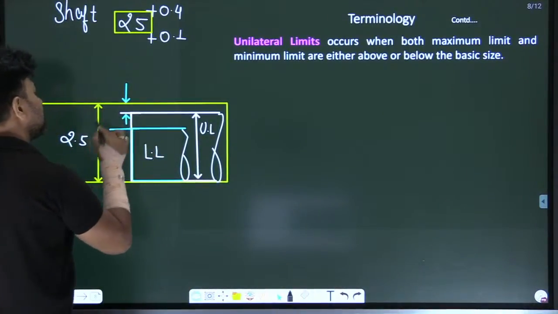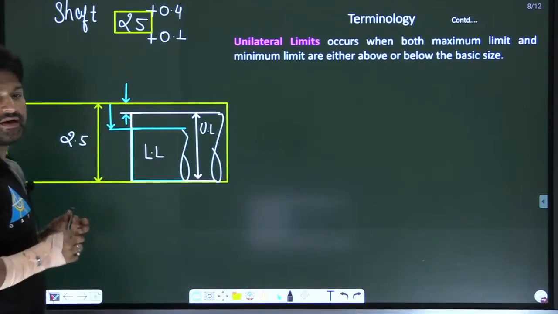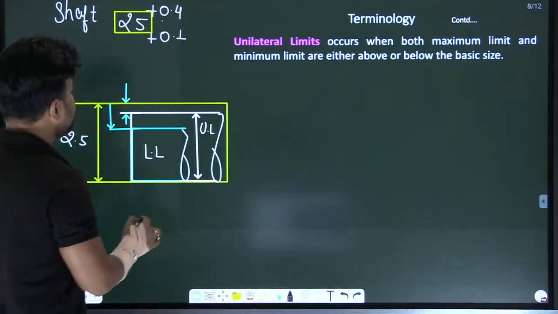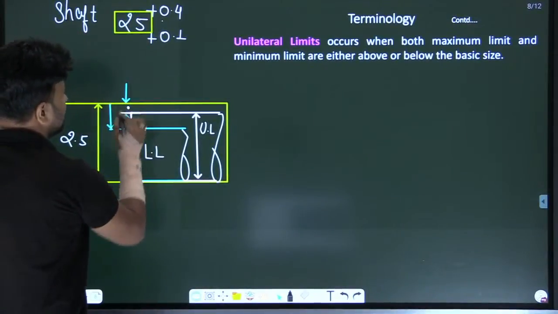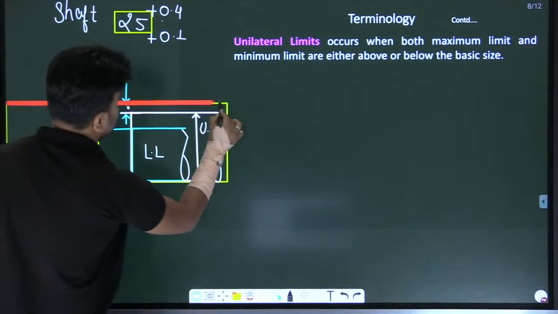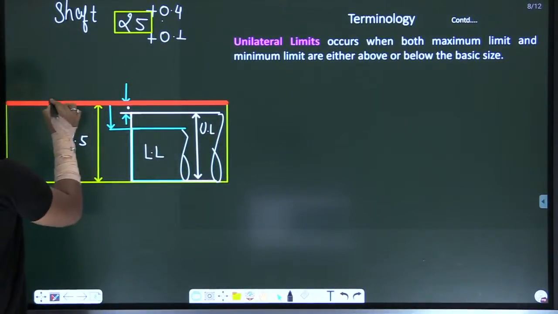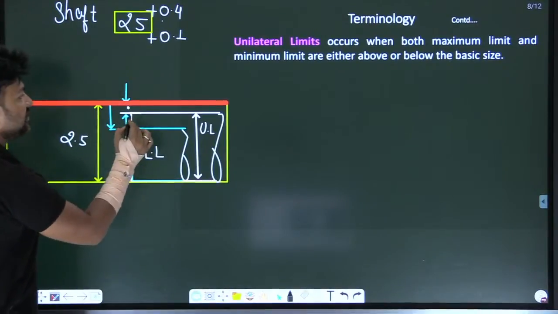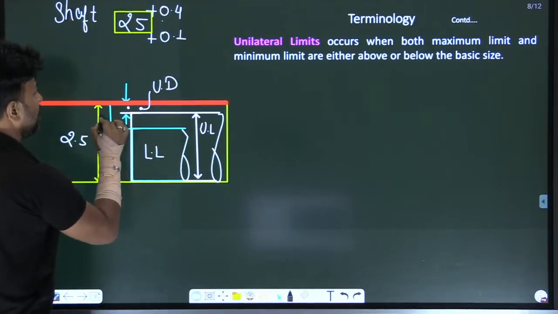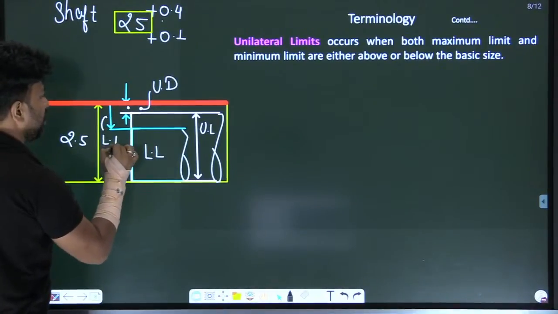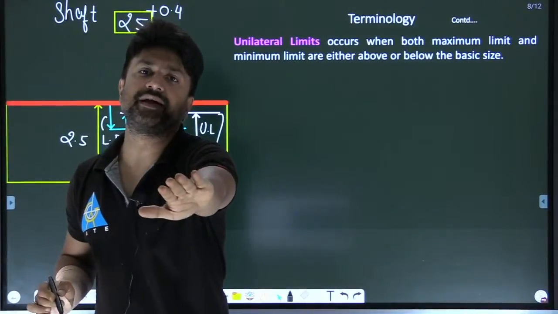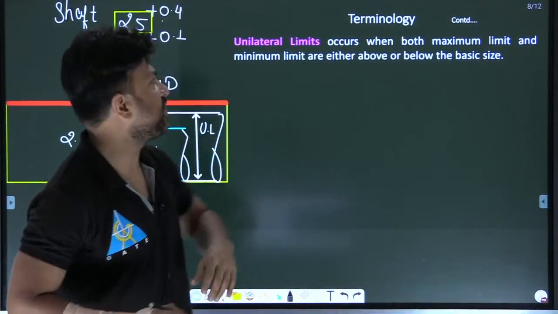See here, my dear, all the deviations, I mean upper deviation. Let me make the zero line first. This is the zero line. Now, all the deviations, that is your upper deviation and your lower deviation, lie on the same side of the zero line.